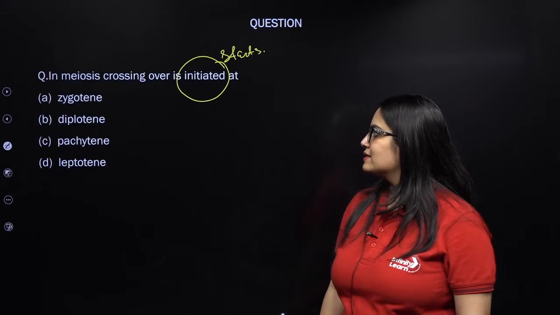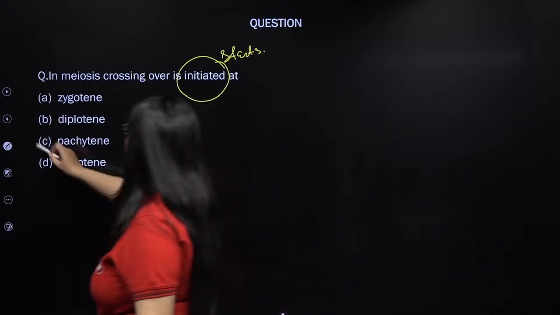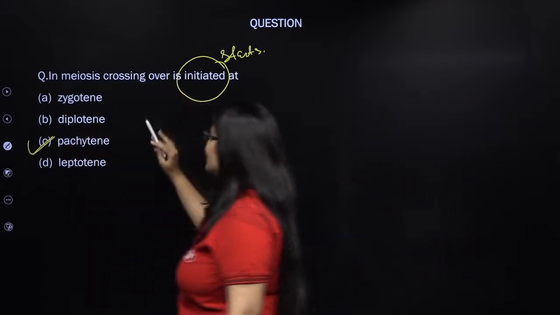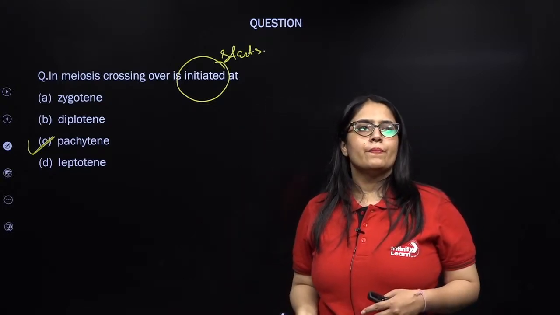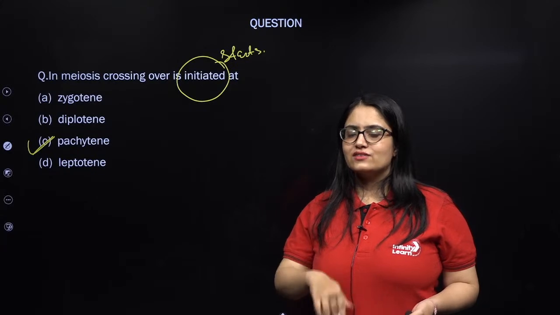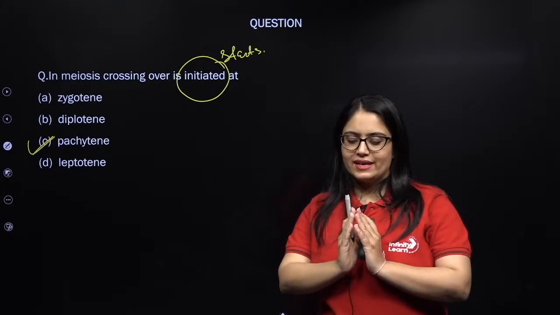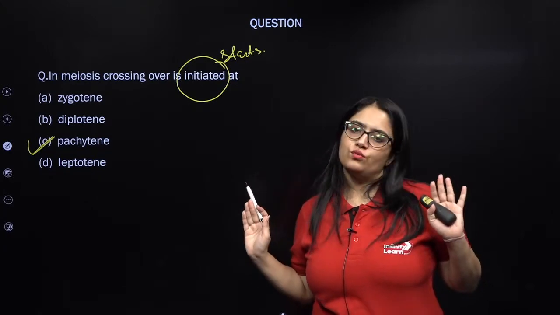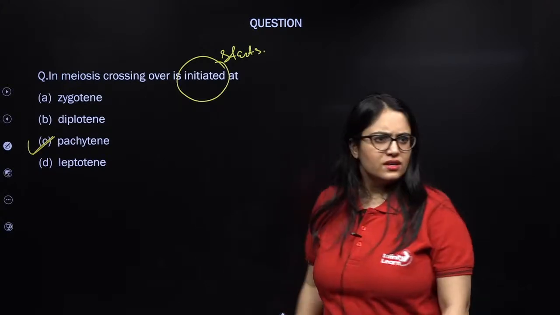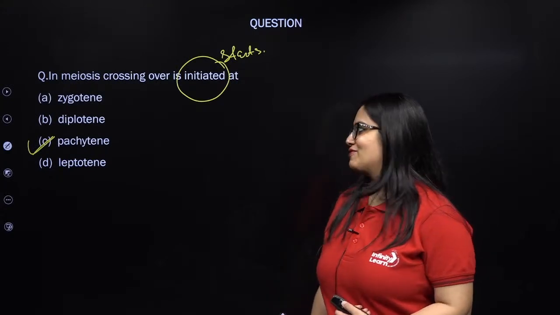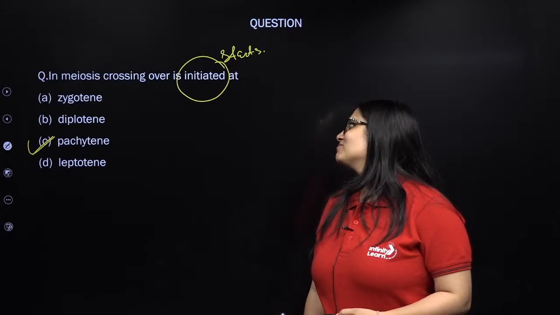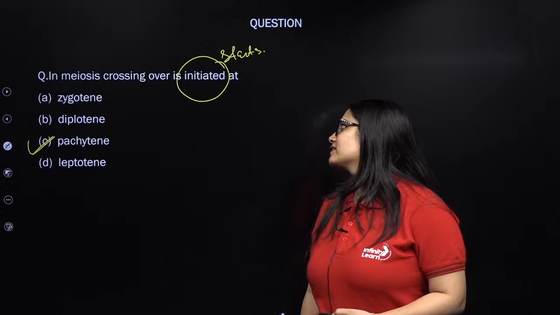Crossing over starts at pachytene, and it not only starts but even finishes in pachytene, and that is why in the diplotene stage, next to pachytene, the separation of homologous chromosomes also starts. Yes uncle, you remember it rightly from the class. Crossing over is initiated at pachytene.